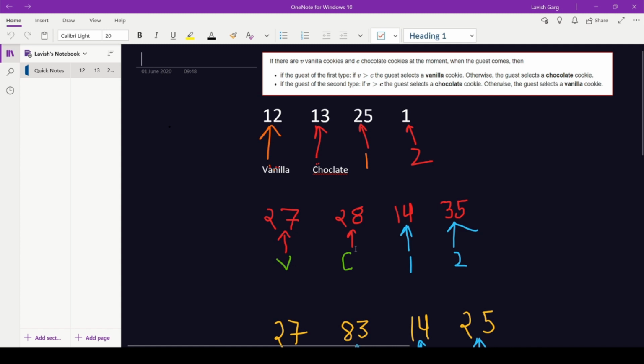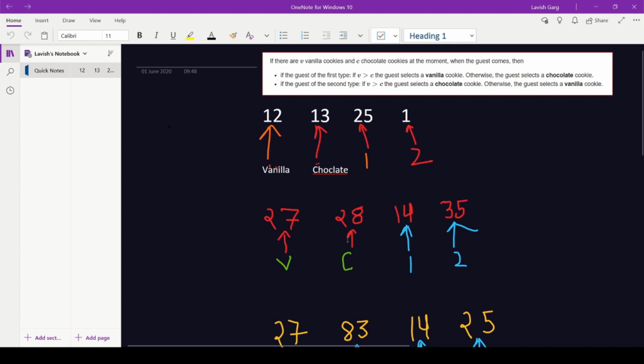It is very obvious that if the total number of cookies, that is vanilla cookies plus chocolate cookies, is less than the total number of guests, that is N plus M, then all the guests cannot be satisfied. It means that at least one guest will get angry and our answer should be no.